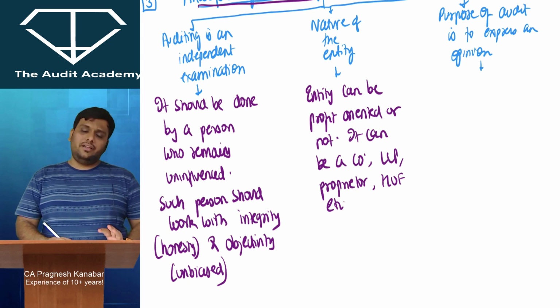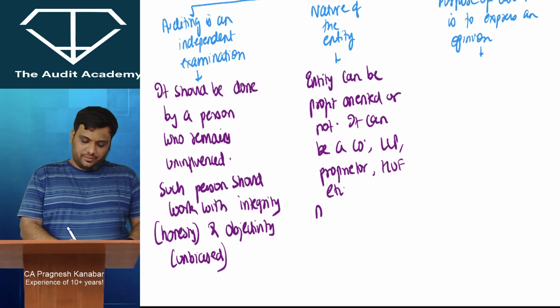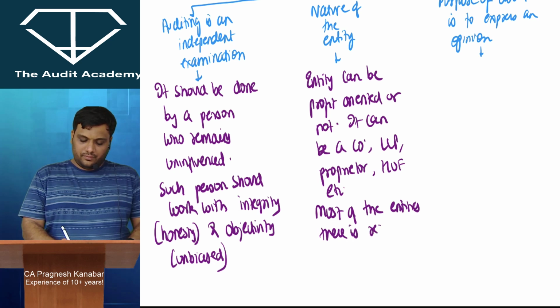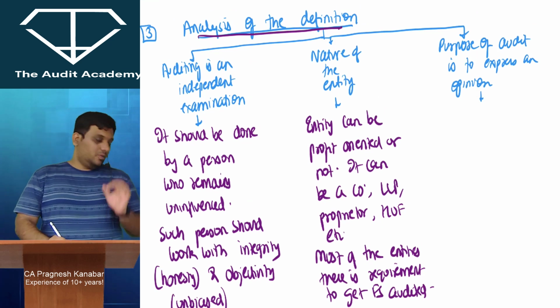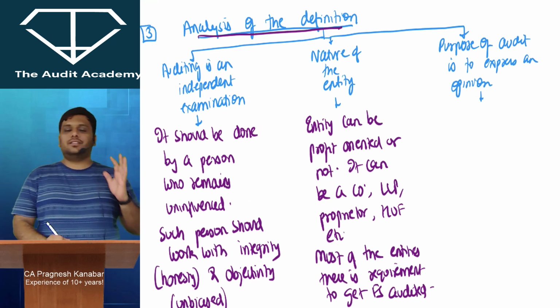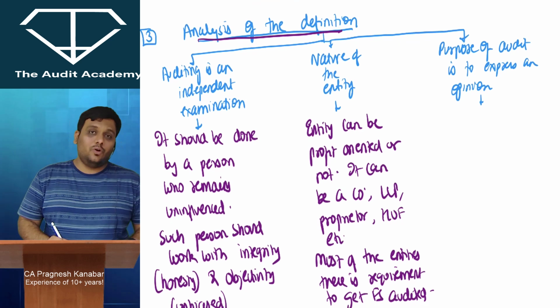Not for all the entities, but for most of the entities, yes. For most of the entities, there is a requirement to get financial statements audited. Yes, sir. Okay.